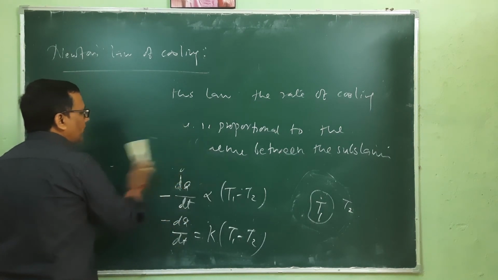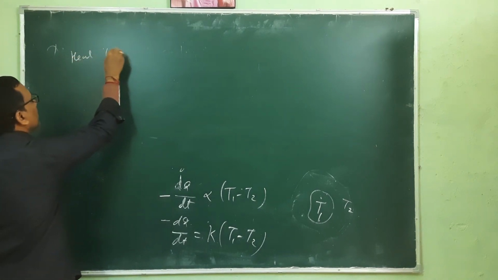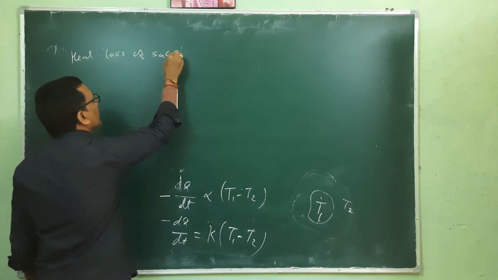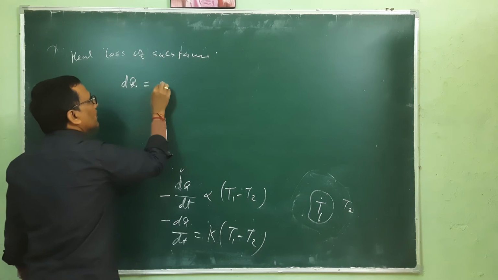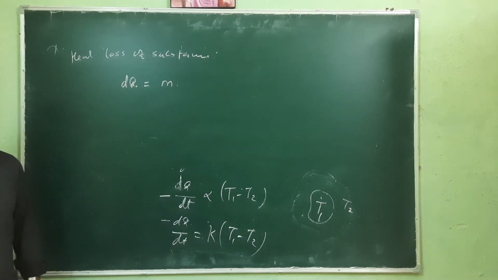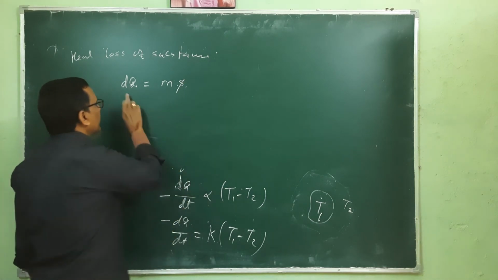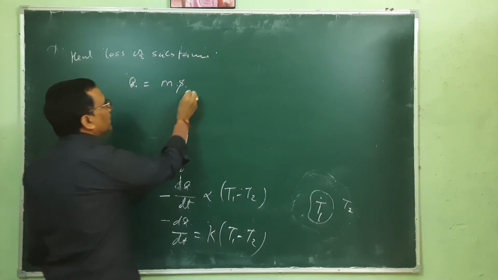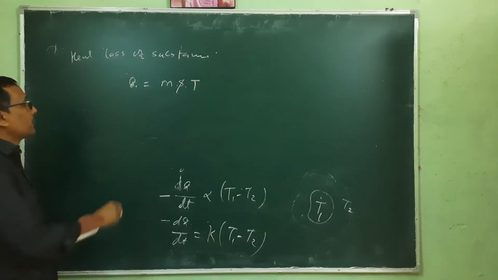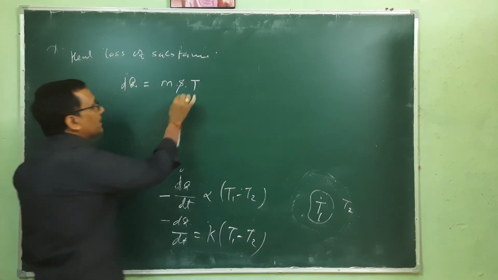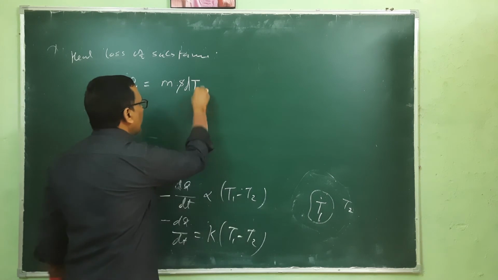So this dq, the heat loss of the substance, can be further written as its mass times its specific heat times the temperature. When we use this q, then we use the temperature T. We are using dq here, and we have taken the temperature as T1.